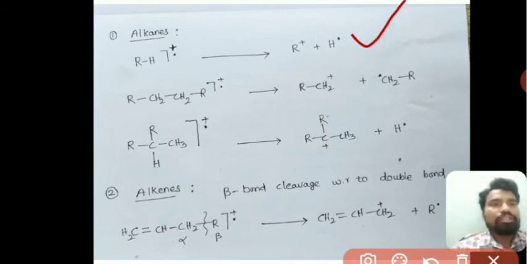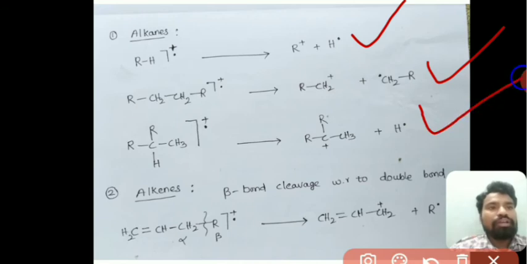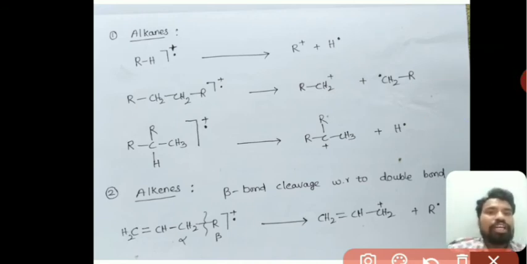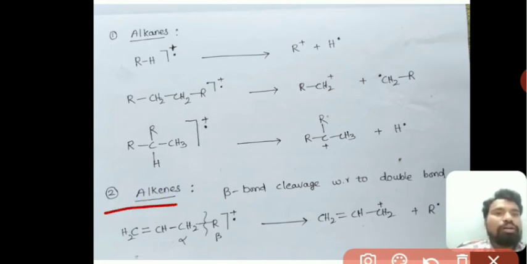These three are the basic points in the case of fragmentation of alkanes. Simple alkanes, carbon hydrogen bond breakage takes place. Long chain alkanes, carbon carbon bond breakage takes place. Branched alkanes, branched carbon and hydrogen bond breakage takes place. Next is alkenes. As we have discussed, beta carbon carbon bond cleavage takes place with respect to the double bond in the case of alkenes.